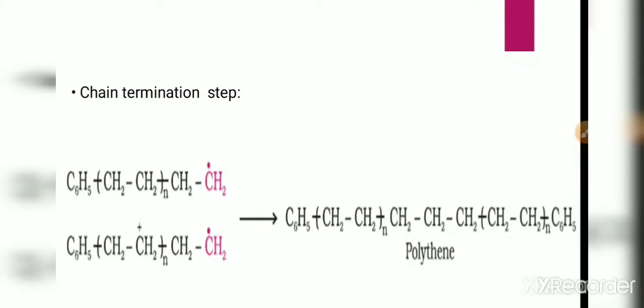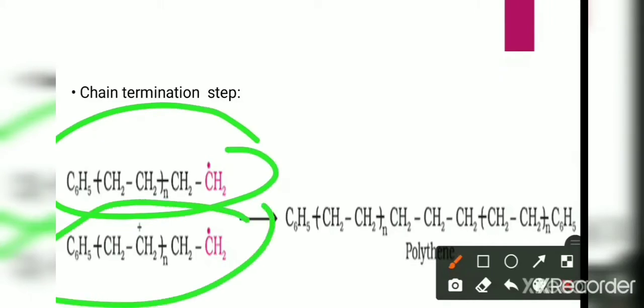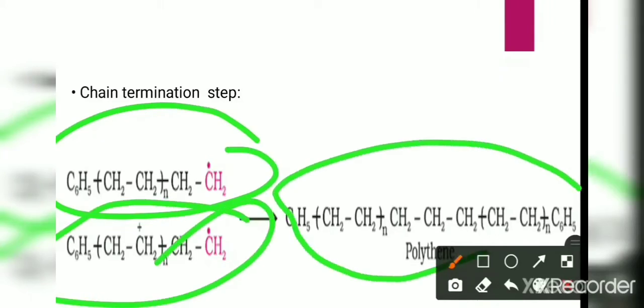Termination can be done by adding an impurity or by not making the ethene molecule available. So in this step, two molecules of the radicals react together to form the polyethene, and C6H5 is eliminated.